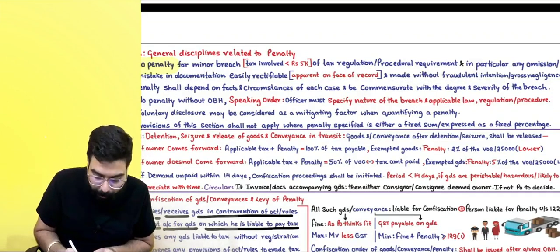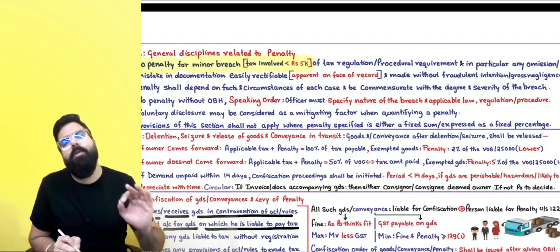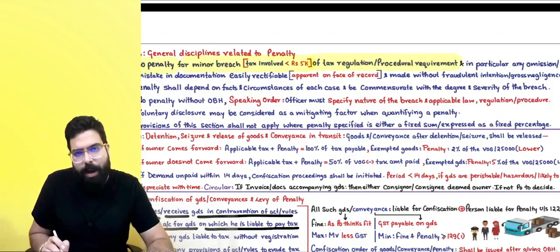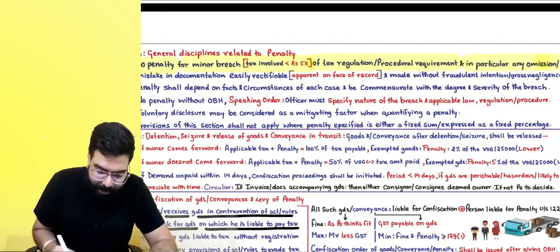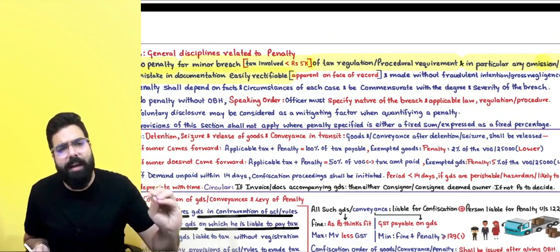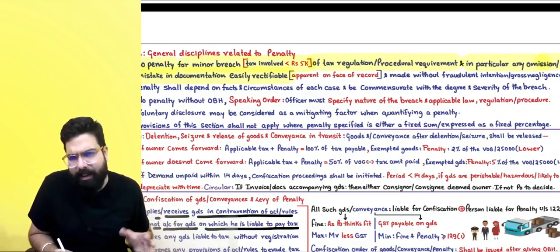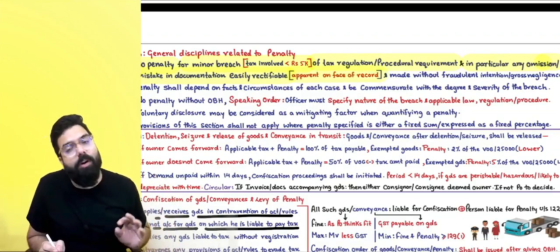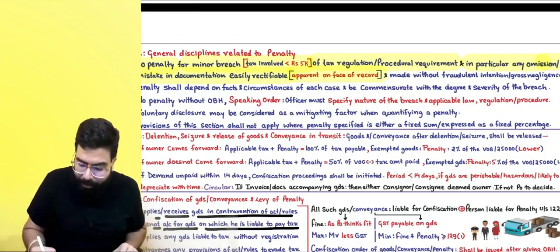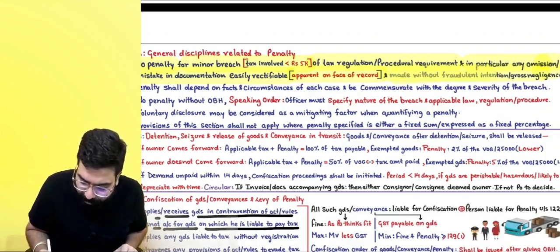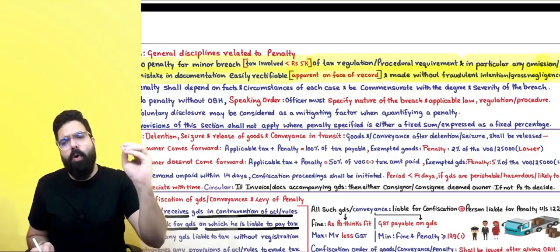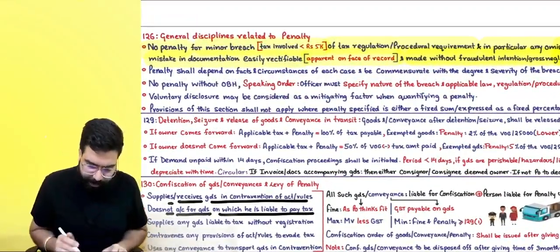When, sir? For minor breach of tax regulation where the amount involved is less than 5,000, and minor breach of tax regulation or procedural requirement, and in particular any omission or mistake in documentation which is easily rectifiable. What do you mean by easily rectifiable? Which is apparent on the face of the record that it's a mistake, and it should be made without any fraudulent intention or gross negligence. Then they are going ahead and telling there shall be no penalty. Okay, sir, done.